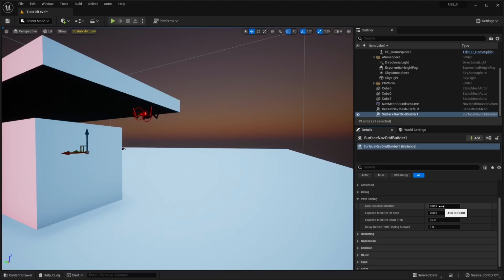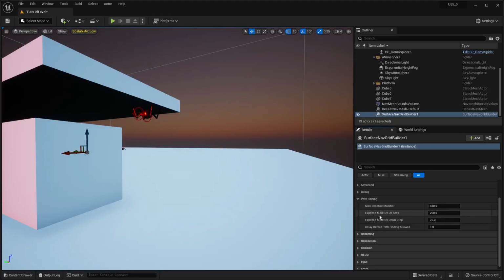This is a number you'll need to play with, just like all of these numbers. The lower it is, the less it will prevent them from lining up. The higher it is, the more it'll prevent them from lining up if a group is pathfinding to the same target. I found these numbers work pretty well, but you may need to lower or raise it depending on what you're going for.